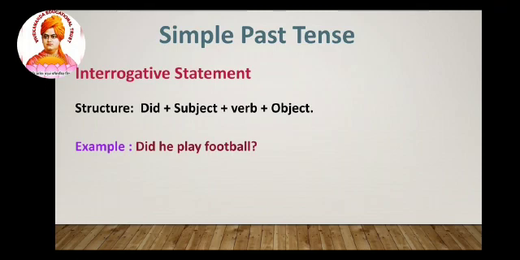Now we are going to see the interrogative statement. You know that interrogative is the question statement. We will see how the structure exists. Did plus subject plus verb plus object. So did will come first, then only the subject will come. For example, did he play football? Here did comes first, next the subject is he, play is the verb and the object is football. And also the statement ends with the question mark.